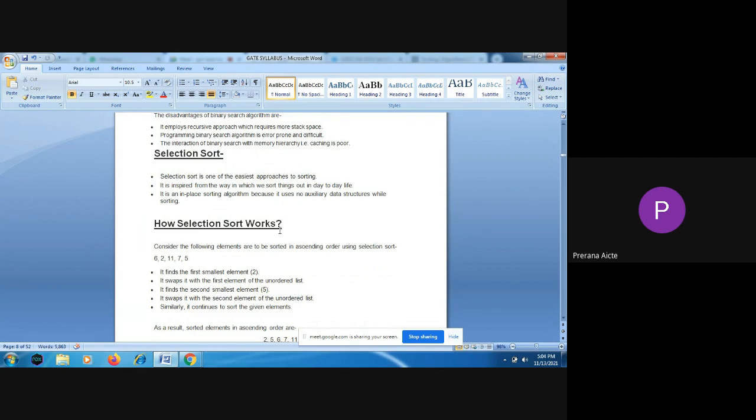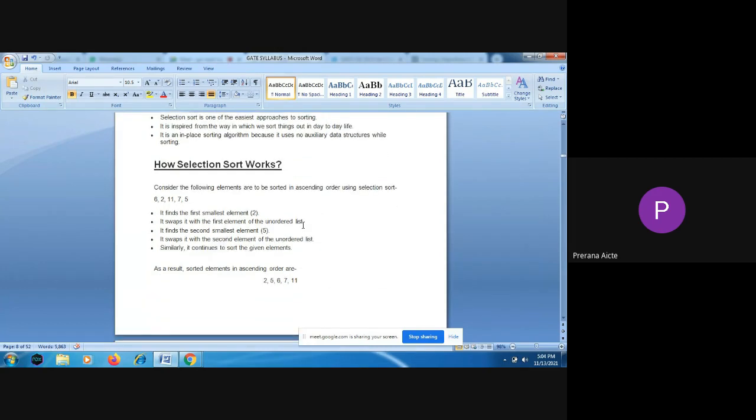Now coming to sorting. Sorting means arranging the elements in some order. We call it sorting. So we will go for some sorting techniques. The first one is selection sort. So how does selection sort work? Let us consider an example. We are going to arrange the given list in ascending order.